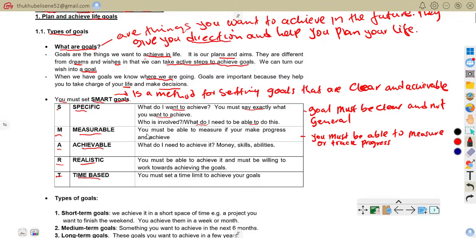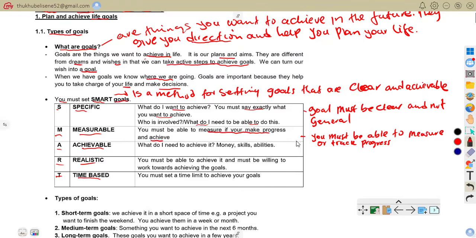You must be able to measure if you make progress and achieve. Hope we are together on that. Also, goals must be achievable.